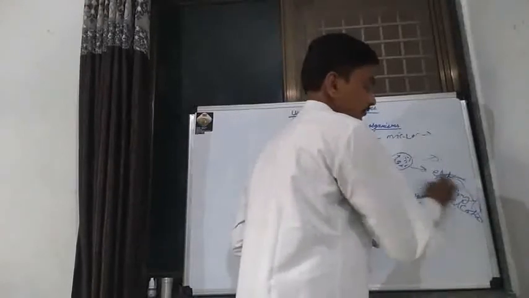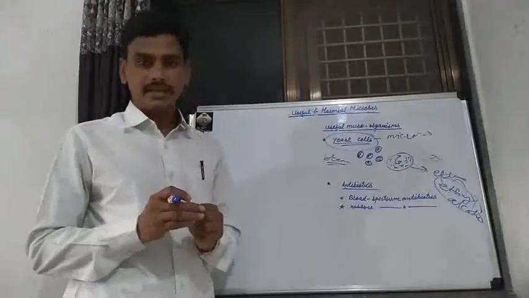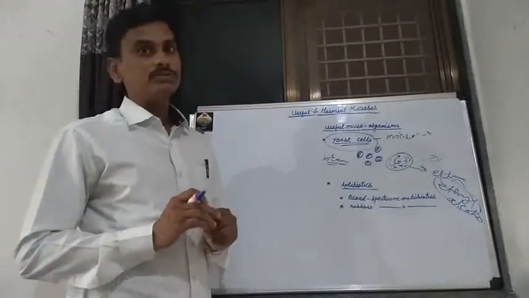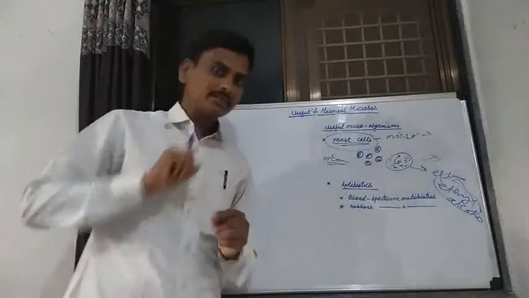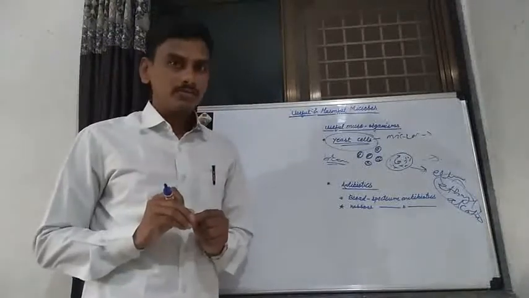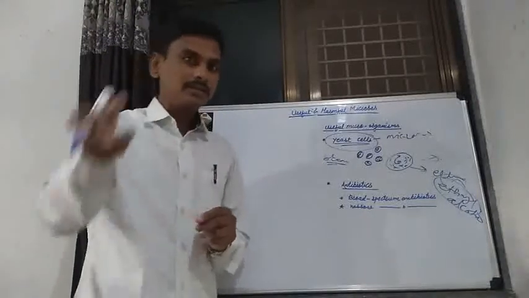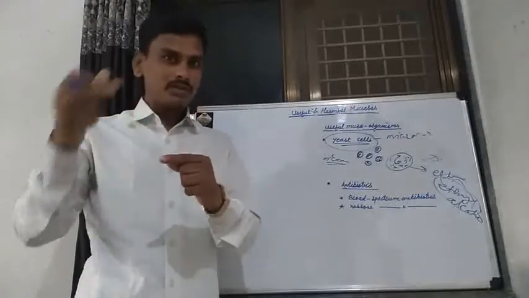Ethyl alcohol is prepared from molasses. To that molasses, we add Saccharomyces yeast. If we add Saccharomyces yeast to the molasses, the fermentation process is carried out in the molasses.